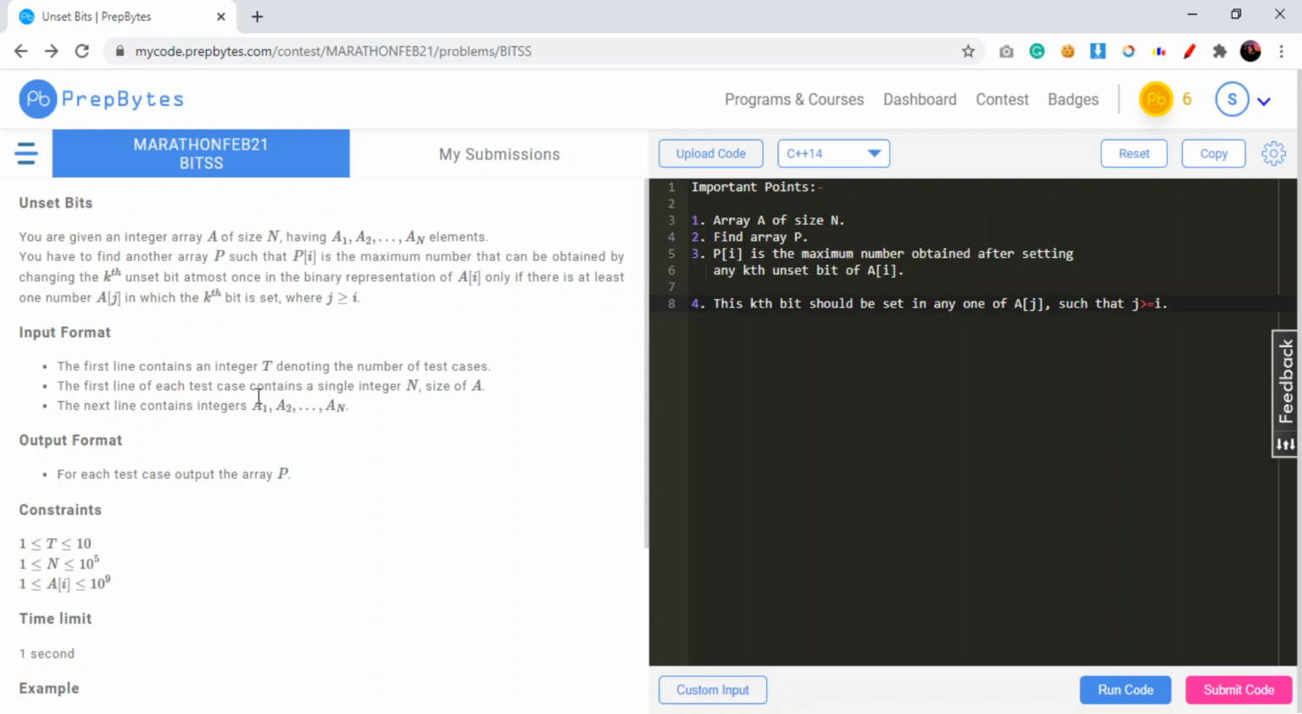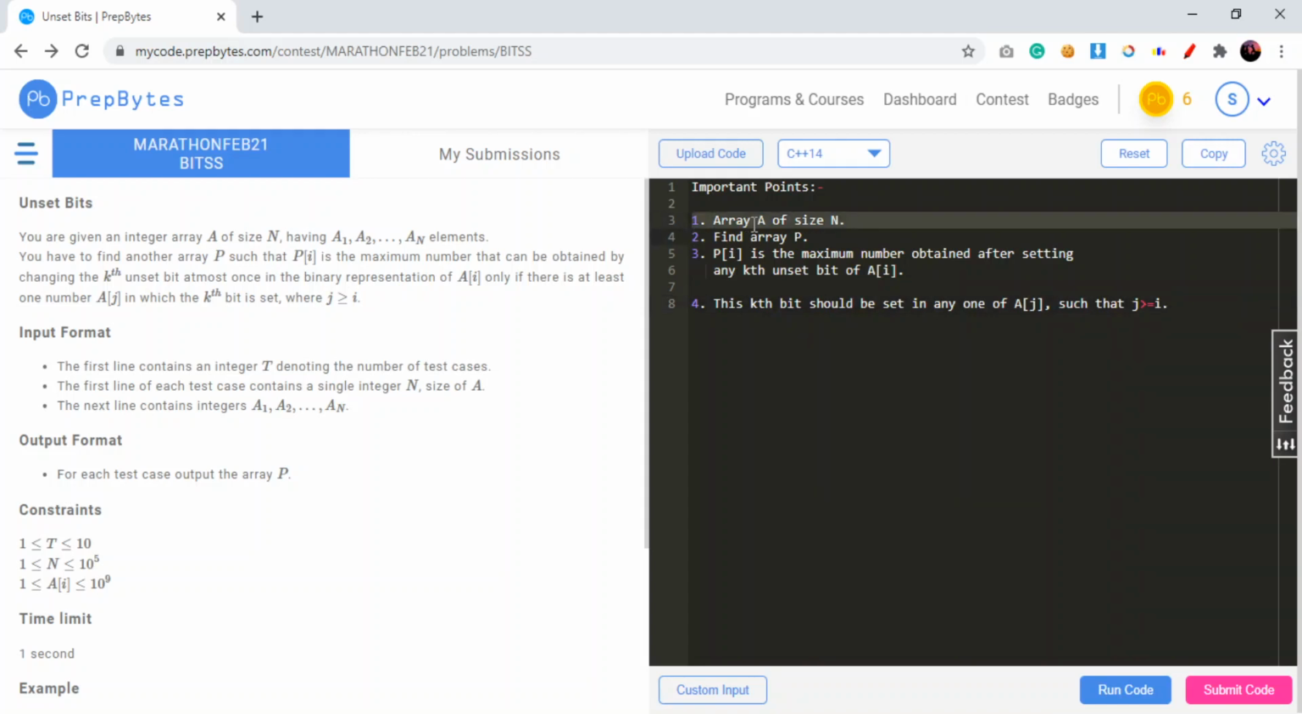I'm Swapnil, and in today's video I would be discussing the problem unset bits of the February 2021 marathon. So let's get started with the problem statement. The problem statement goes like: you are given an integer array A of size n. I would be parallelly writing the important points for your proper understanding.